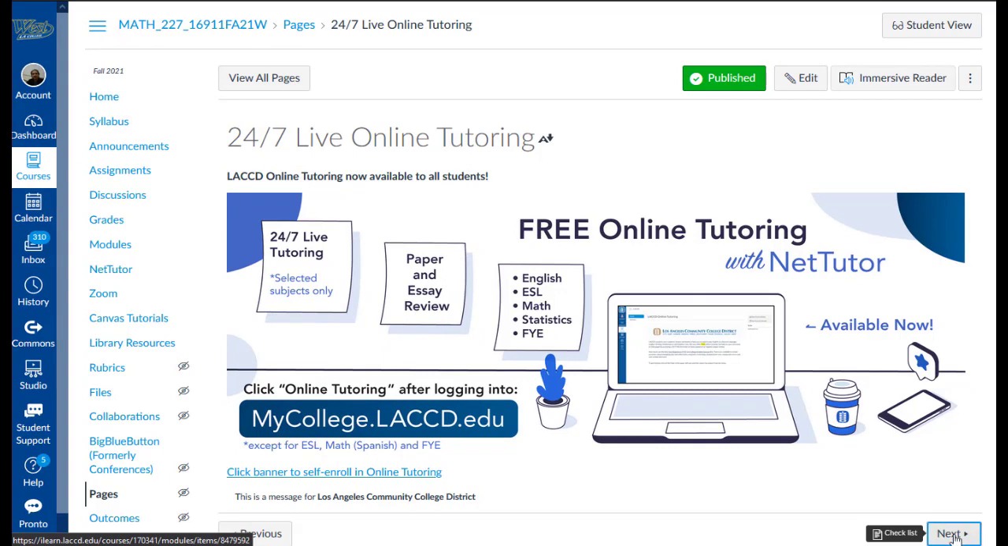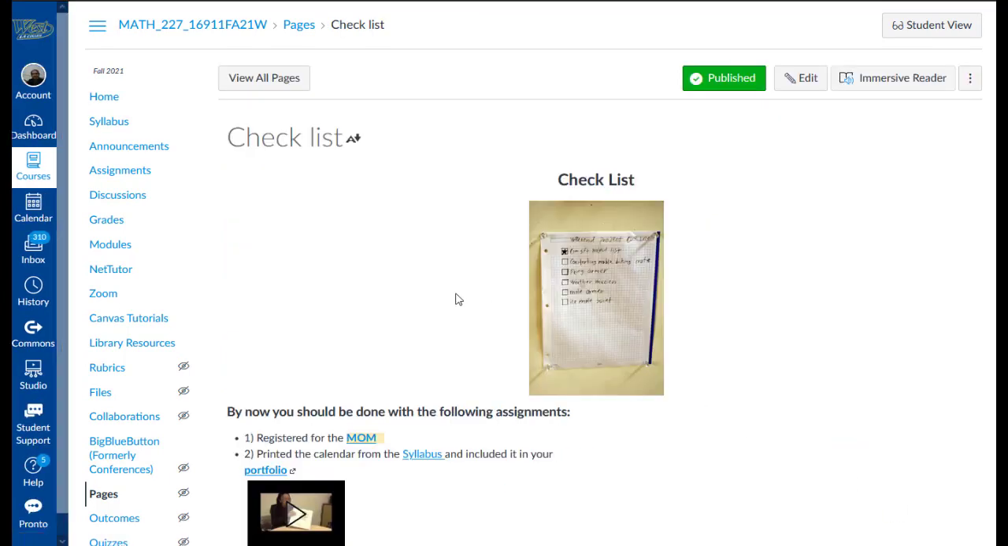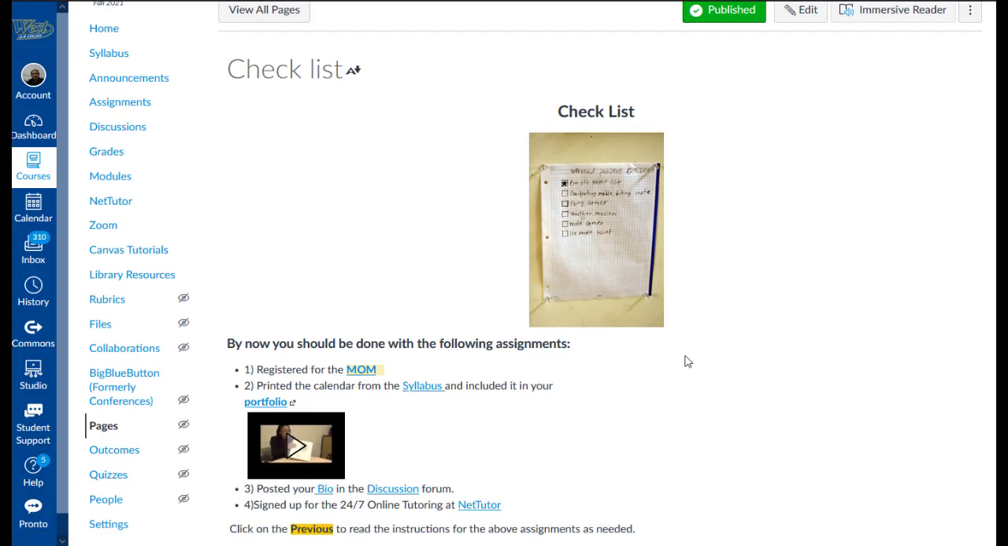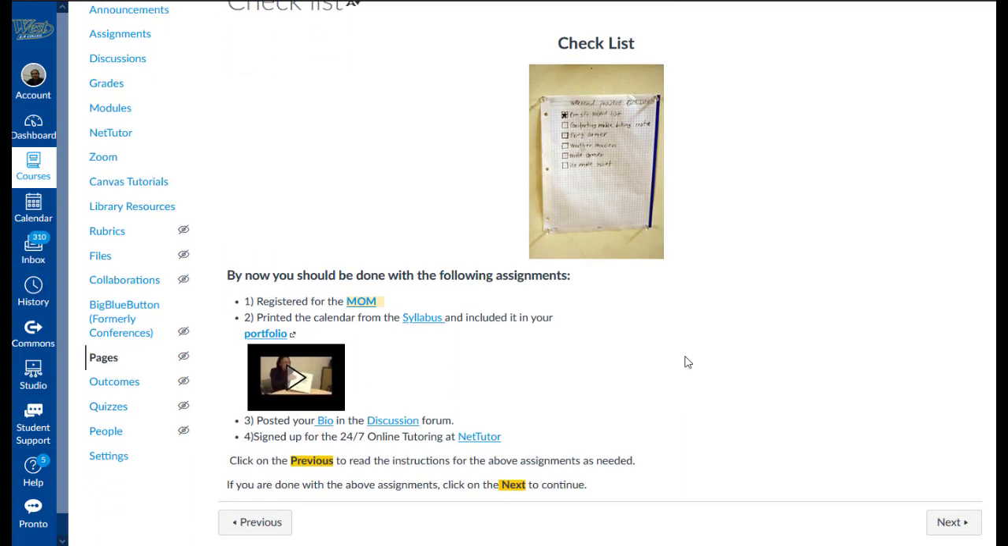Then we're going to click on Next again, and that would take you to the checklist of all the items that you are supposed to have completed by now. You should register for MOM, print the calendar in the syllabus and include it in your portfolio, post your bio in the discussion forum, and have access to 24/7 online tutoring with NetTutor.